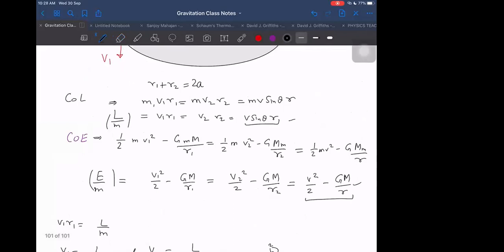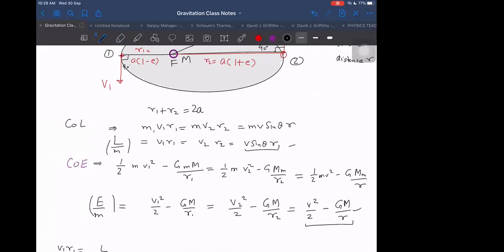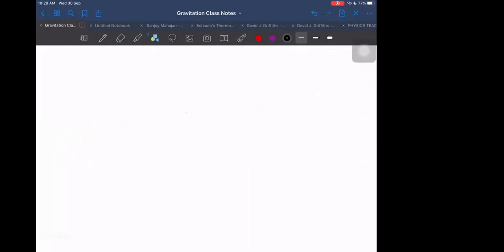Let me do it again, once again. I can write it as V sine theta into R equal to L by M, that is one equation. Another equation is half mv squared minus G M small m by R is equal to the mechanical energy. If I divide by mass, then it becomes mechanical energy per unit mass. These two equations are there.